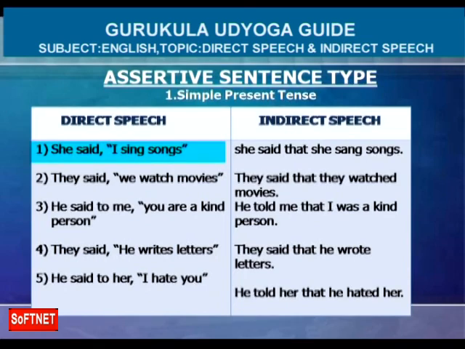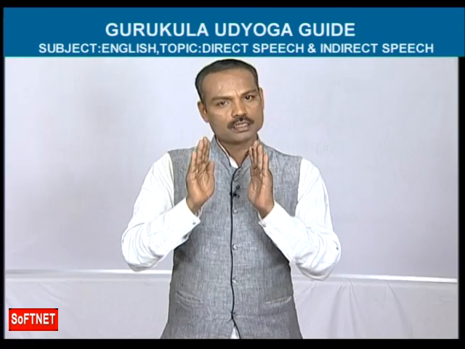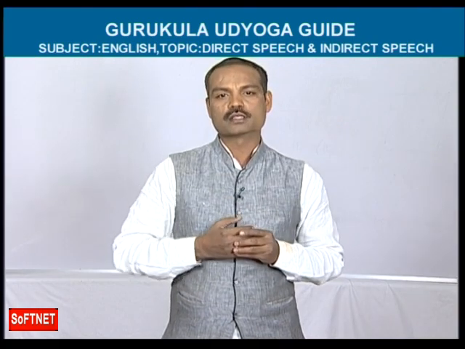Here, let's see the second part of this direct speech. I sing songs. I sing songs. See, this sentence has been written in inverted commas. So friends, in every direct speech sentence, after the first part, the second part is in inverted commas.